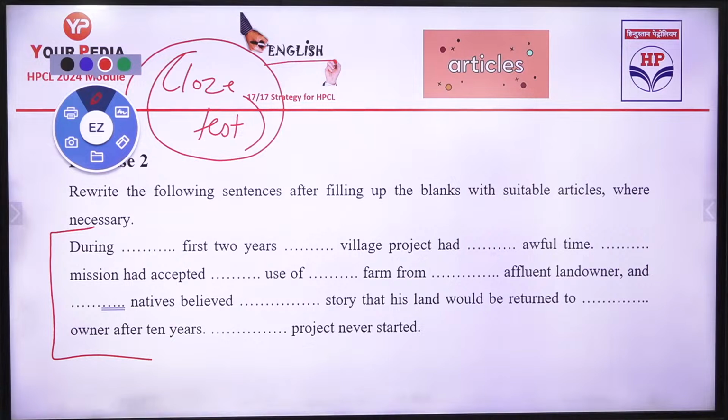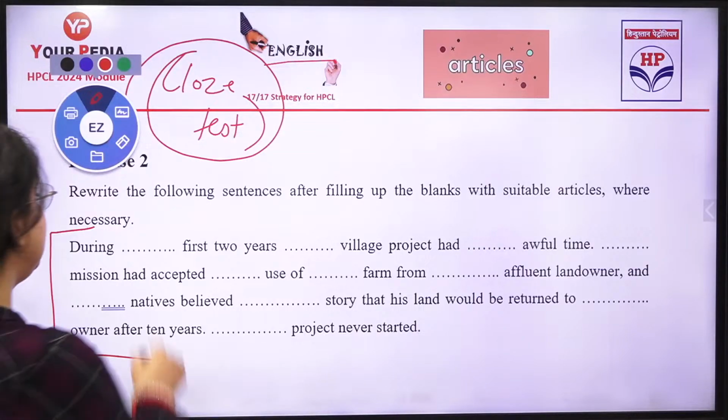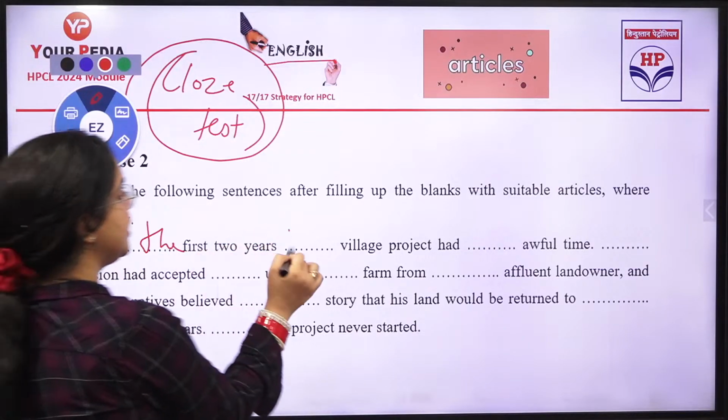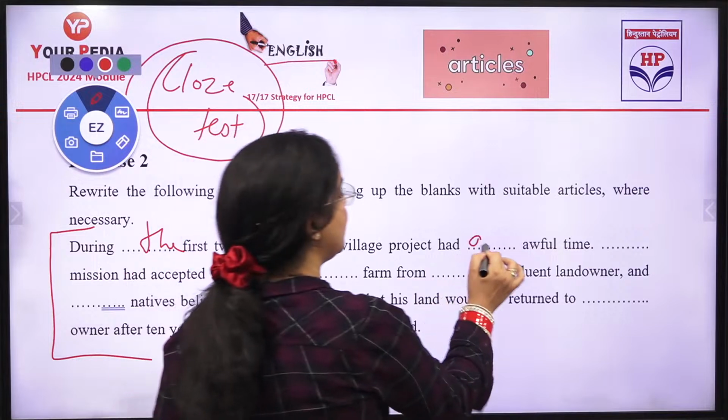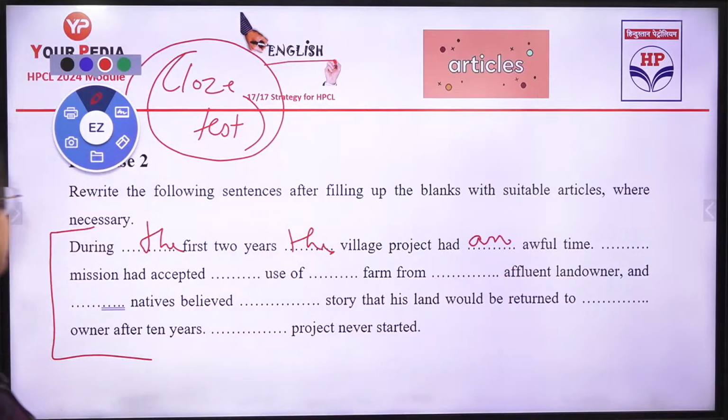During dash first 2 years, dash village project had dash of full time. During, now it is the first 2 years, the village project had dash of full time. What kind of an awful time? It is an awful time. An will be there. Dash mission had accepted dash use of farm.